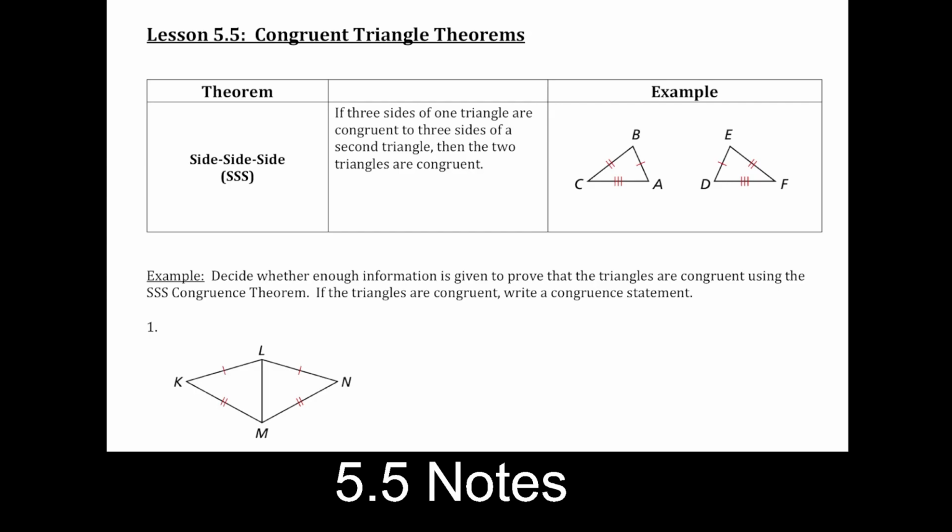And so this one says if 3 sides of one triangle are congruent to 3 sides of a second triangle, that's enough information to conclude that those 2 triangles are congruent. Instead of showing all 6 things, we just need to show that we have these 3 pairs of matching information, right? And you have a bunch of ways to look at this, right? You can say, well, I have a side, and a side, and that information matches on both triangles, and so this is side-side-side congruence. And so the work that we're going to show looks like this.